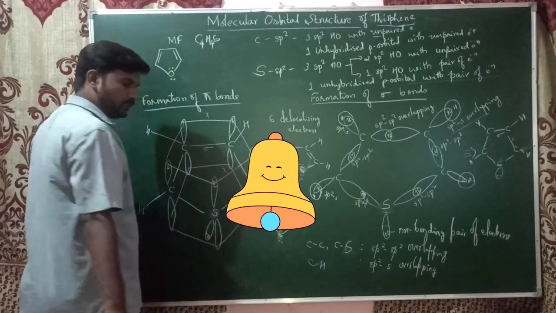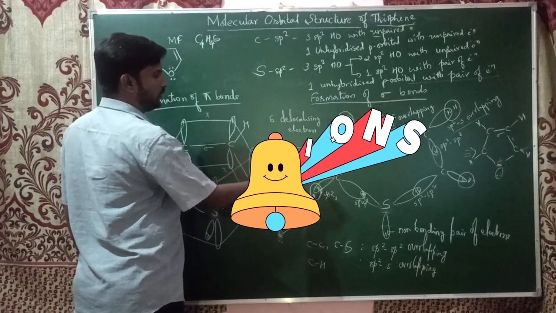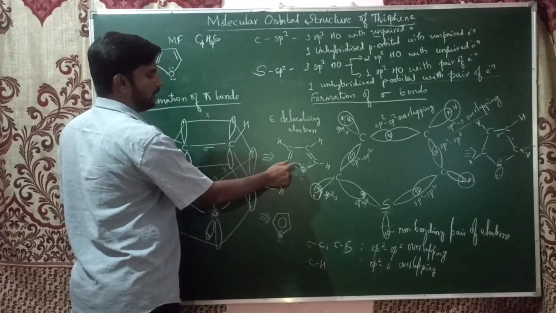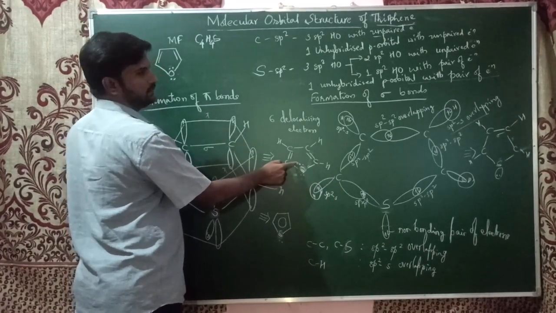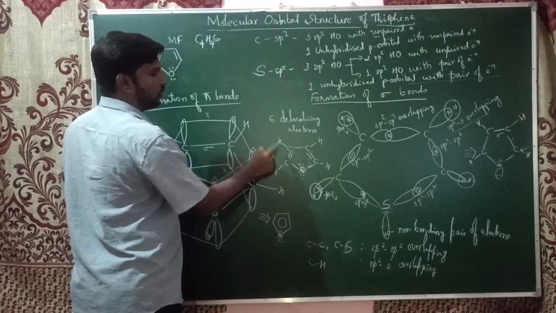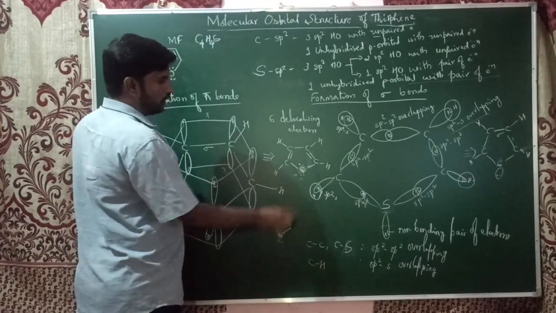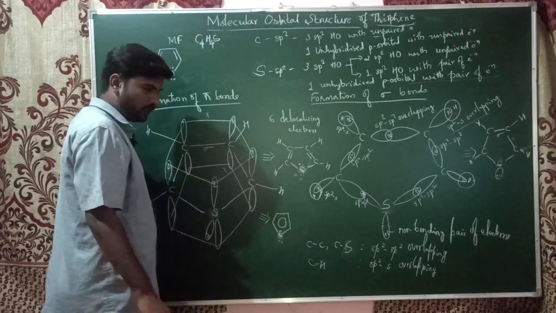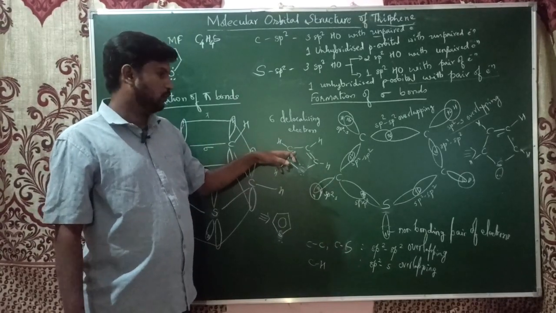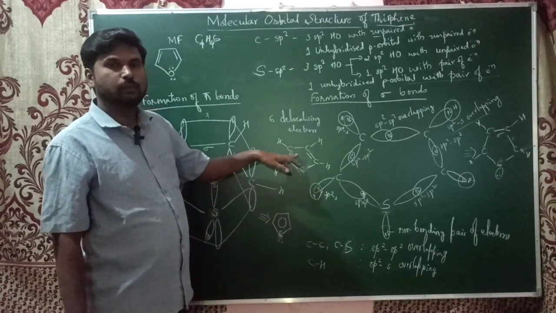Indeed, this is also the structure of thiophene. As I have shown the pi bonding structure, I am writing the lone pair inside. This pair of electrons present in the unhybridized orbital is involved in the pi bonding, which involves the delocalization of electrons. So here these two and these two, 2 pi bonding pairs of electrons, that is 4 pi bonding electrons, and 1 pair of electrons on sulfur.